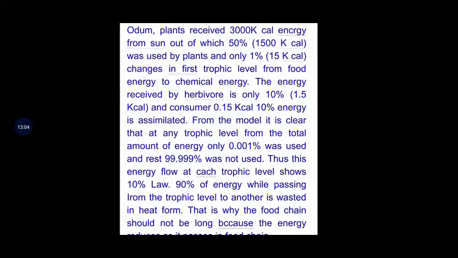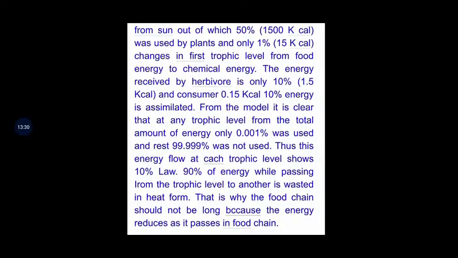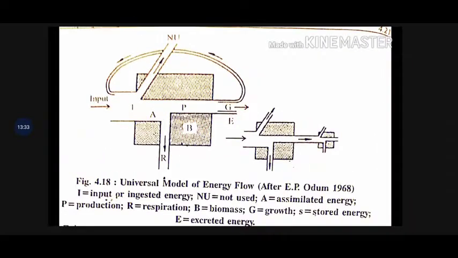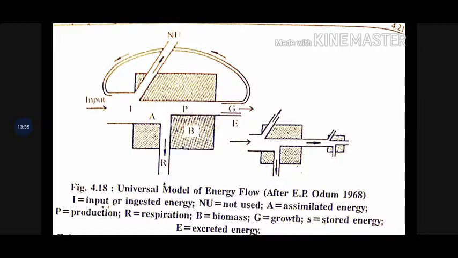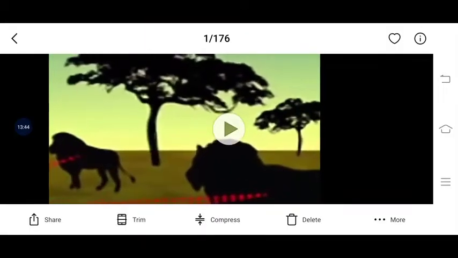From the model, it is clear that at any trophic level, from the total amount of energy, only 0.001% was used, and the rest, 99.999%, was not used. Thus, the energy flow at each trophic level shows the 10% law. 90% of energy is wasted in the form of heat while passing from one trophic level to another. That is why the food chain should not be long, because the energy reduces as it passes to the next trophic level. The universal model of energy can also be shown like this. So this was the representation of energy flow in the ecosystem. Thank you.